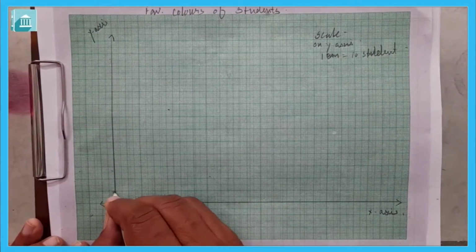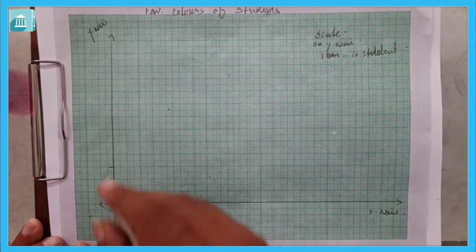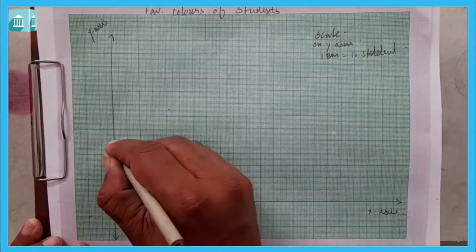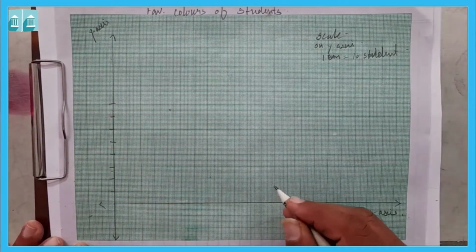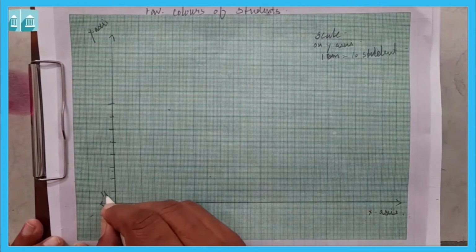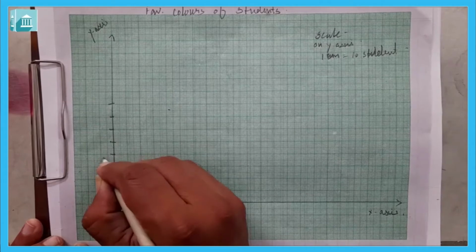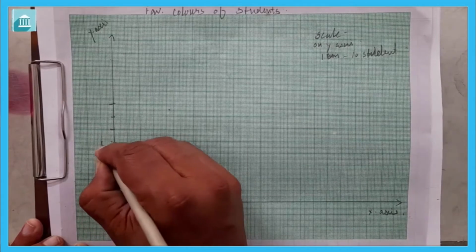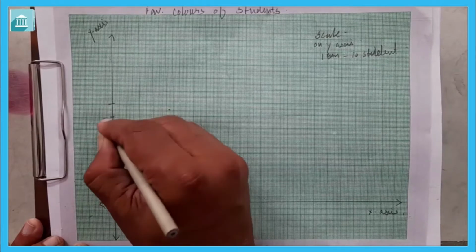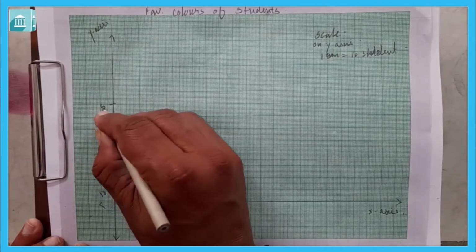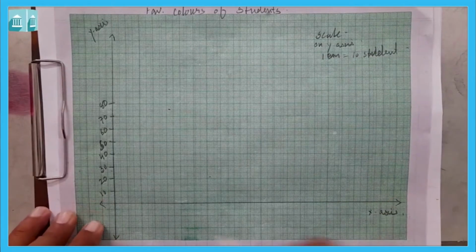Now we have to take care that the size should always be the same. Here if we are saying 1 centimeter, then 1 centimeter only we have to take. Then here if we are taking 10, then 20, 30, 40, 50, 60, 70, 80, like that we have to number.